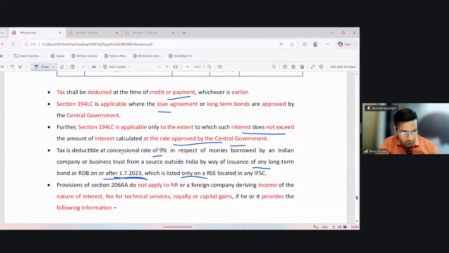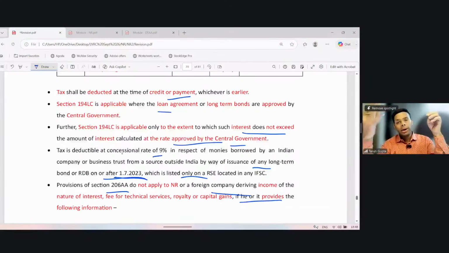Provisions of section 206AA do not apply to a non-resident or a foreign company deriving income of the nature of interest, fees for technical services, royalty, or capital gain if it provides the following documents. So section 206AA asks for a higher TDS rate if the recipient does not provide a correct PAN to the deductor.